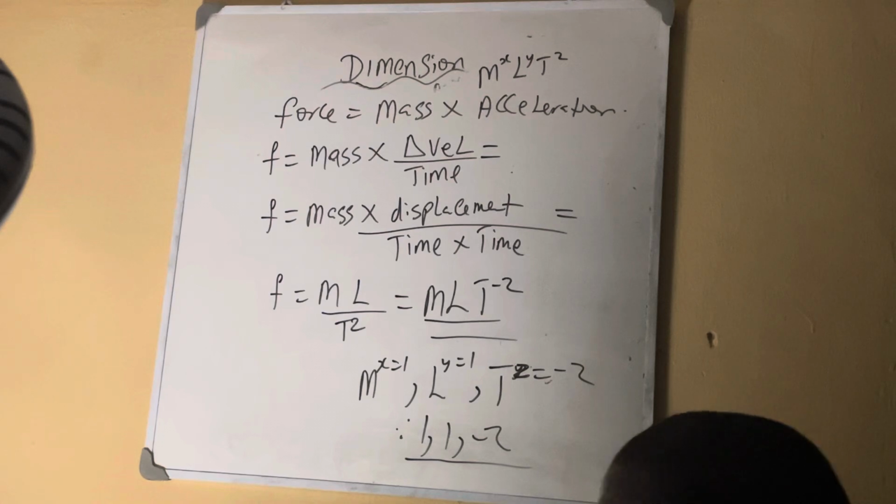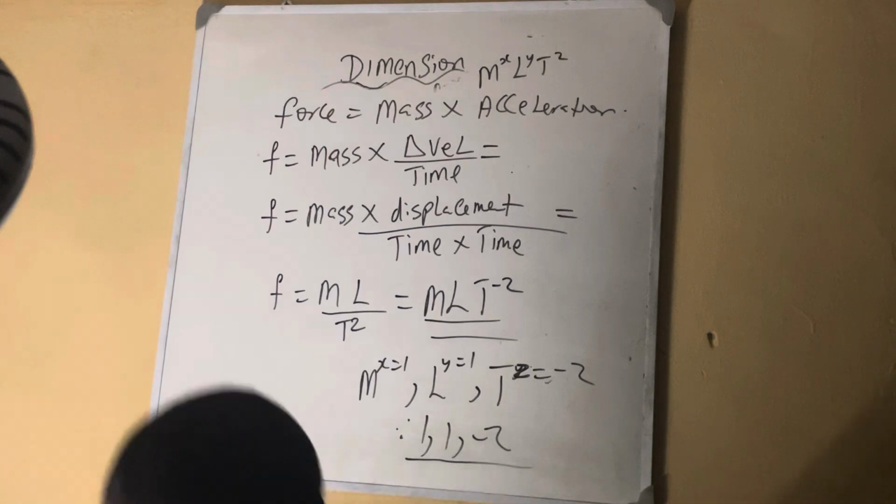Let's go to gravitational force. So then we ask you this question. This one is all about knowing the formula. Know the formula. Once you know the formula, you will like it.